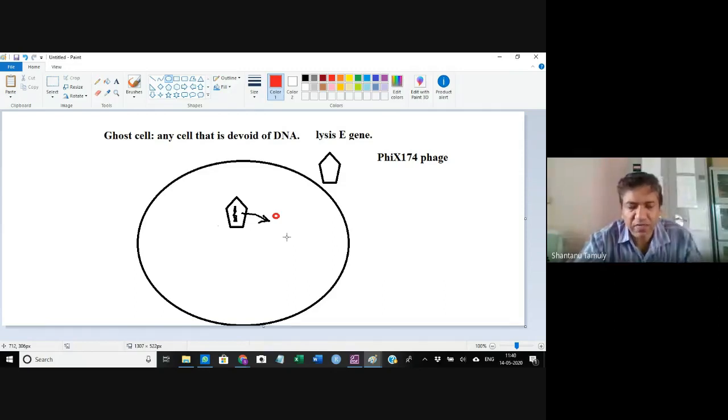This product will make holes in the cell. It will create a big hole in the cell.